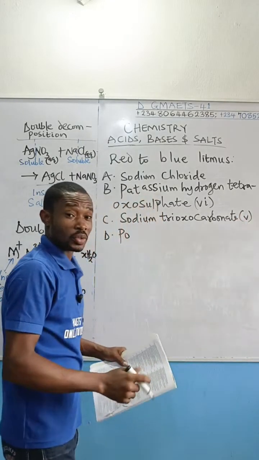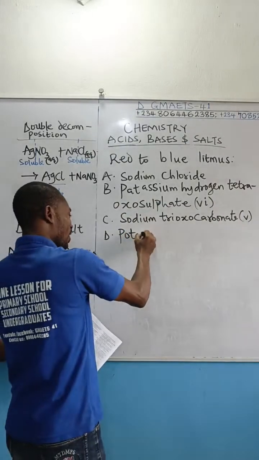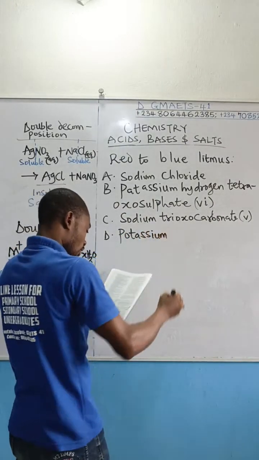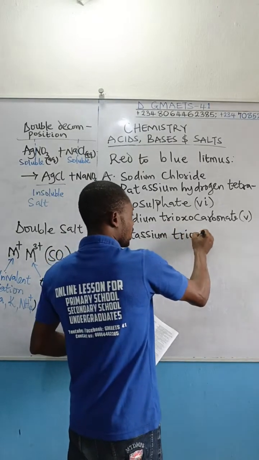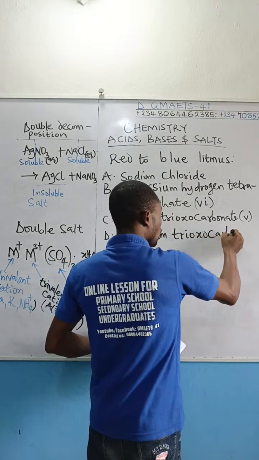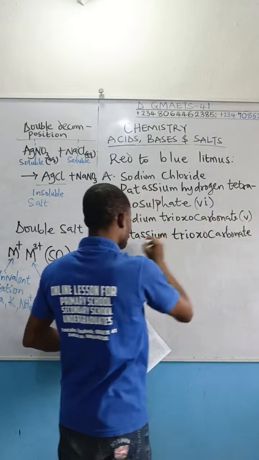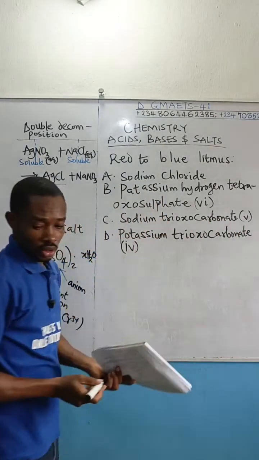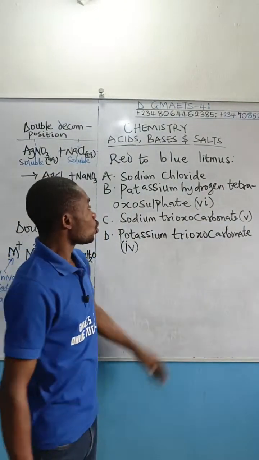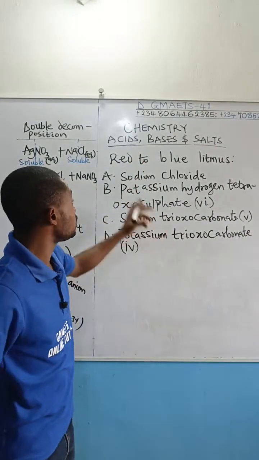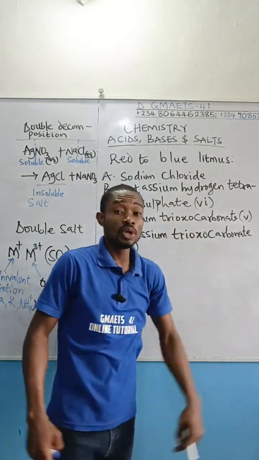It's carbonate 5 that was mentioned. Wow, what a tricky question. Option D is potassium trioxocarbonate 4. So which of these salts will change red litmus paper to blue?